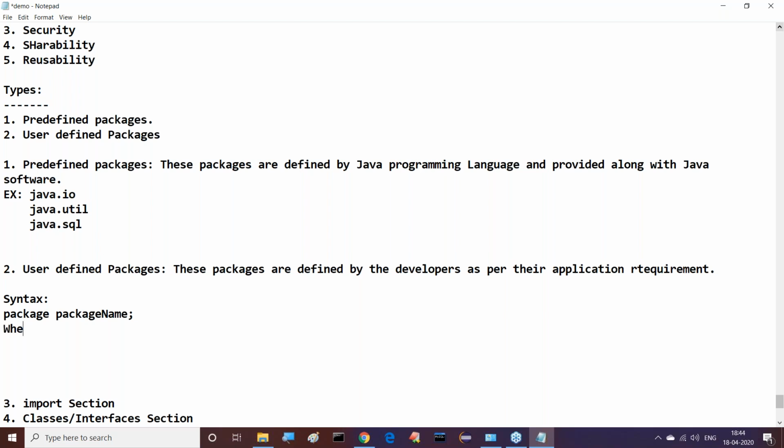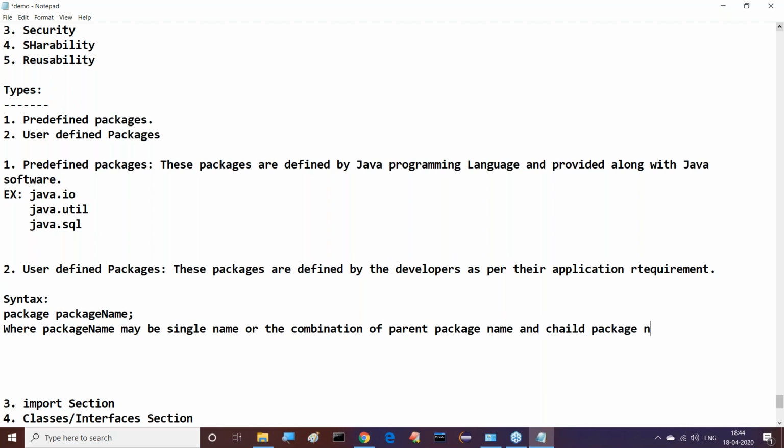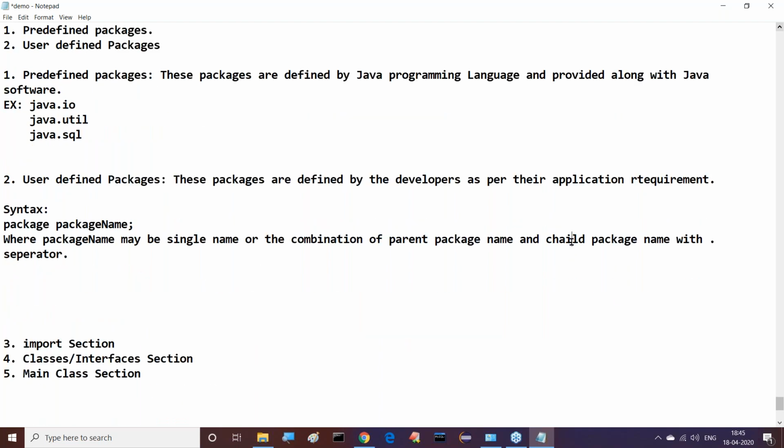Here the package name may be a single name or the combination of a parent package name and a child package name with the dot separator.